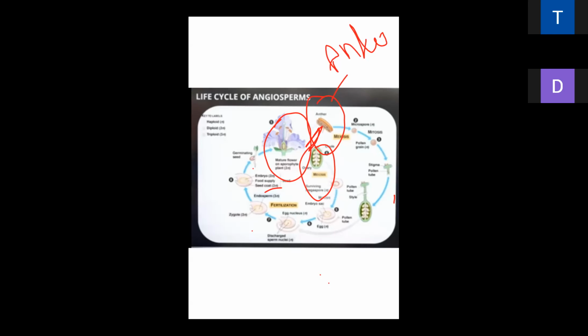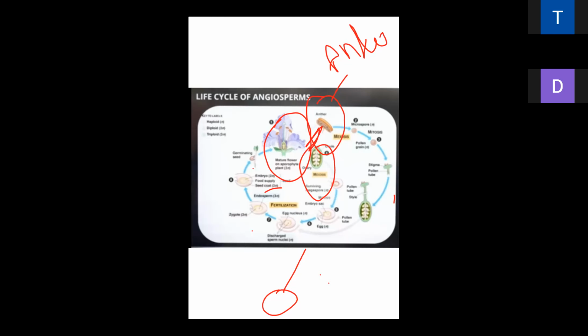One, the lower small ovary; then the long style; and the upper end is the stigma. That is the structure of the female part: ovary, style, and stigma. The male part, the androecium, contains the anther.